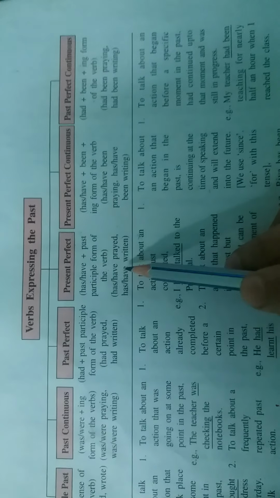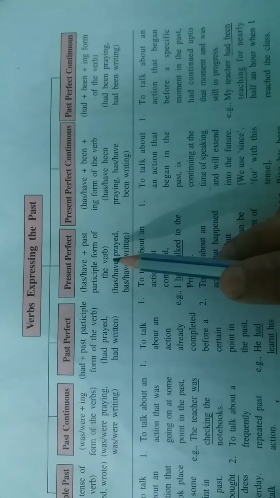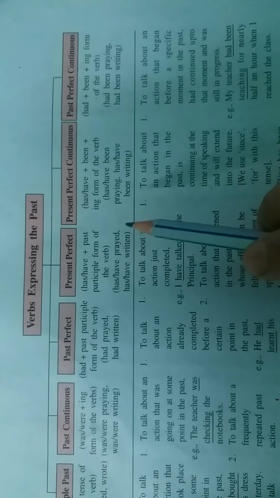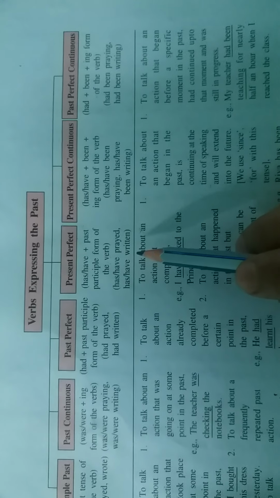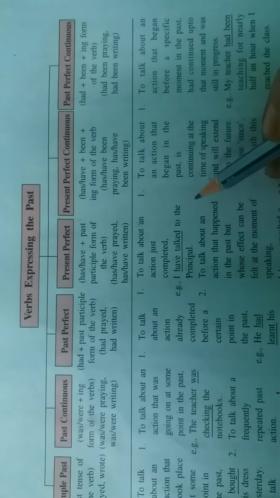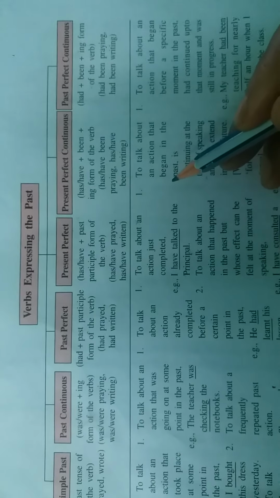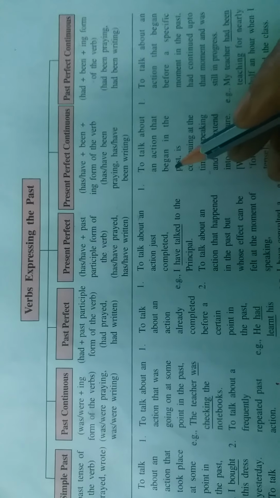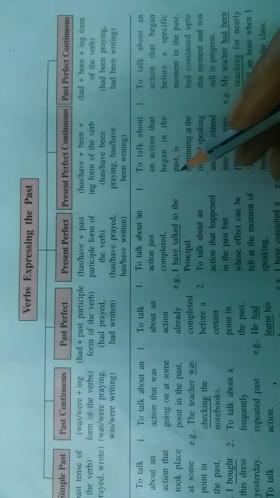First of all, what is present perfect tense? Present perfect tense is used to talk about an action just completed. It is used to express an action that gets completed at the time of speaking, an action that was just completed, recently completed.